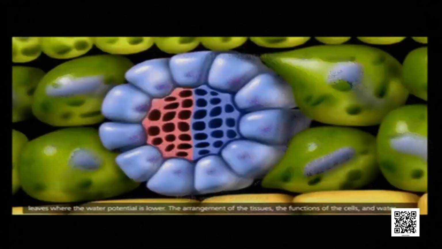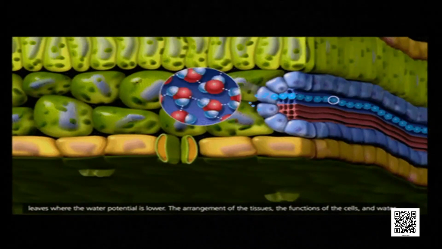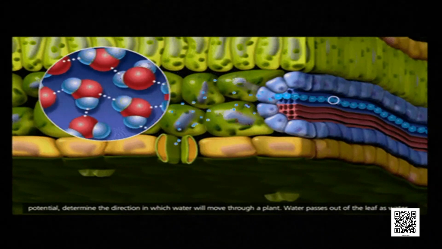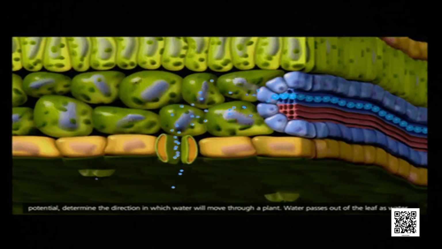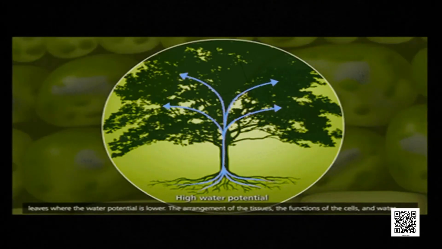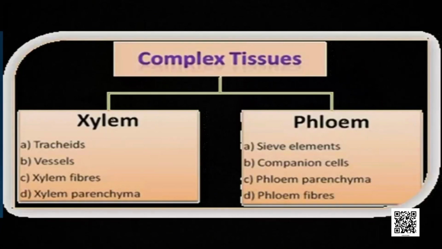Okay. All of you know that the roots of the plant absorb water. Then it is transported to different parts of the plant with the help of a special kind of tissue. Also, the leaves prepare food. It is transported to all the parts of the plant through a special kind of tissue. And those tissues are called complex tissues. Why complex? They are made up of different types of cells.